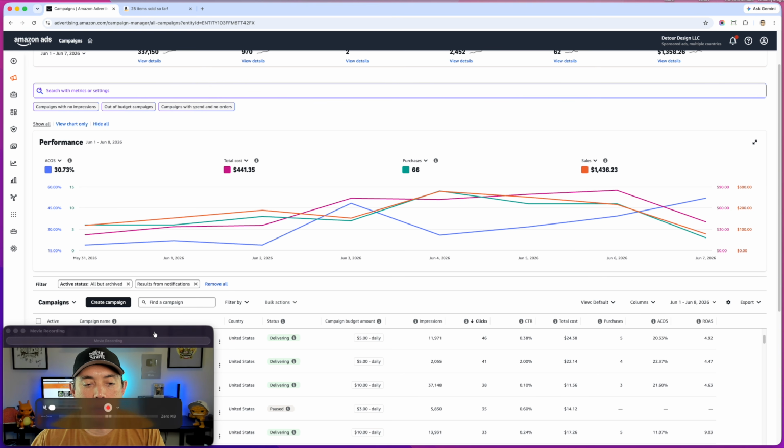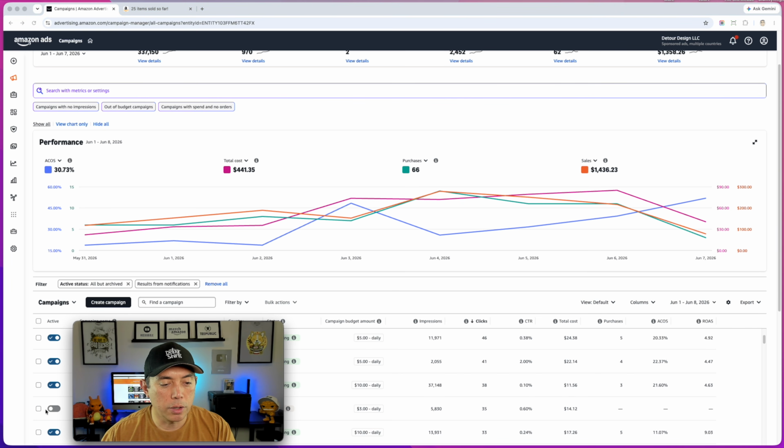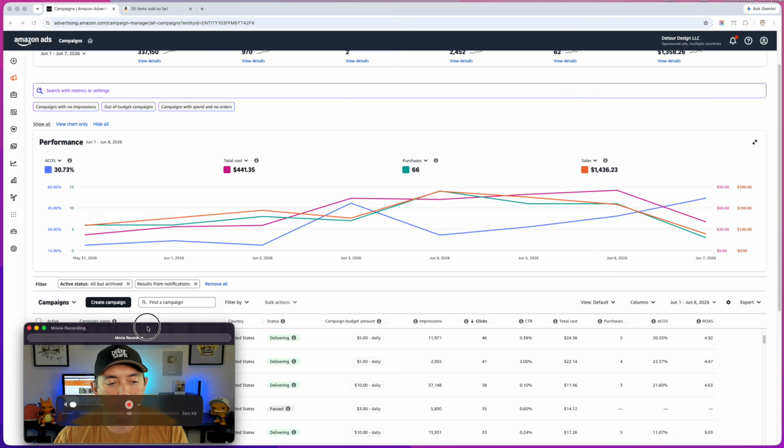So I'm going to come in here and you can turn it off. You'll see right there that I turned it off. So just instead of right here, this is on, click on this side and turn those off. You don't need to waste your time on those, at least right now. I put a tag on it saying loser, or this isn't working, or something like that in the title. You can change the name of it so that when you look at this and wonder, why is this turned off? It wasn't profitable. That's why. So make a note for yourself on there.